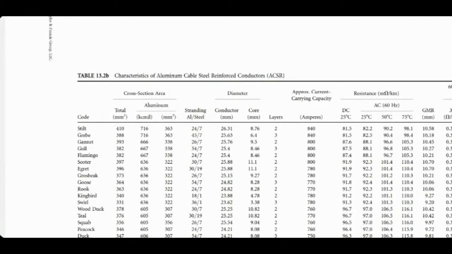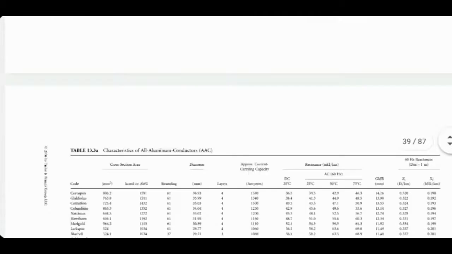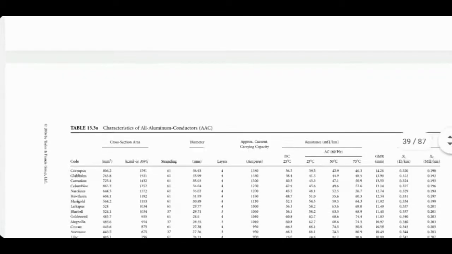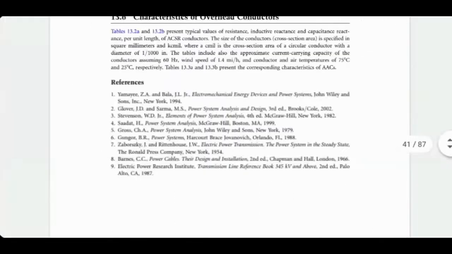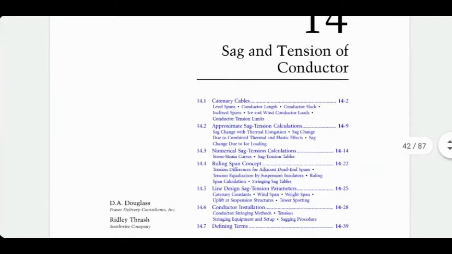Aluminum cables are also there. In some cases, aluminum may be enough. It is light, and it is cheap also. So in some cases, maybe if you want to go only for aluminum cables, you have standard sizes available there also. Okay, I'm going to ignore all these tables. This chapter is done.